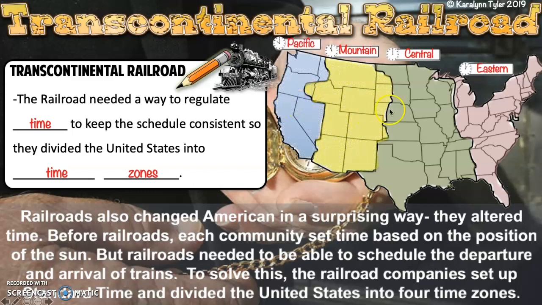Okay, we have the Eastern time zone, which is an hour ahead of us here in Minnesota. We are in the Central Standard Time Zone. So if it's noon here, it's going to be 1 o'clock, 1 hour later, in the Eastern Time Zone. In the Mountain Time Zone, it's 1 hour earlier, and in the Pacific Time Zone, it's 2 hours earlier than us. Okay, so make sure you shade those in and label them.